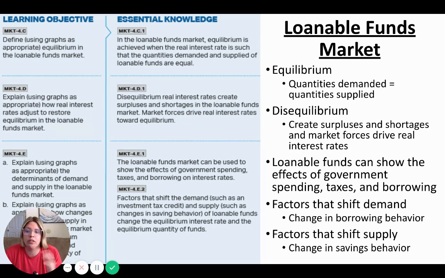They're going to say savers did this or borrowers did this. You're going to read the question and go, oh, they need more loans. They're demanding more loans, or they're borrowing more. That means that demand has increased, basically.